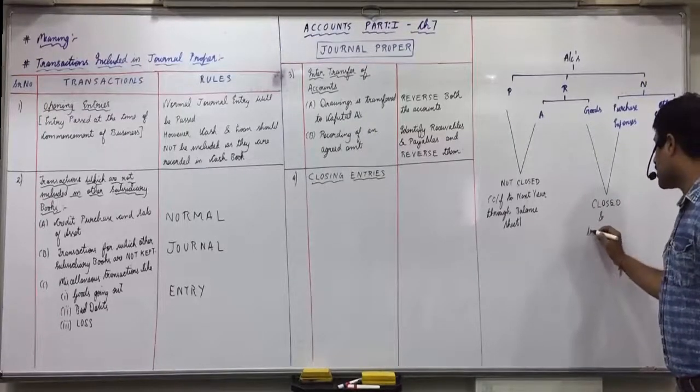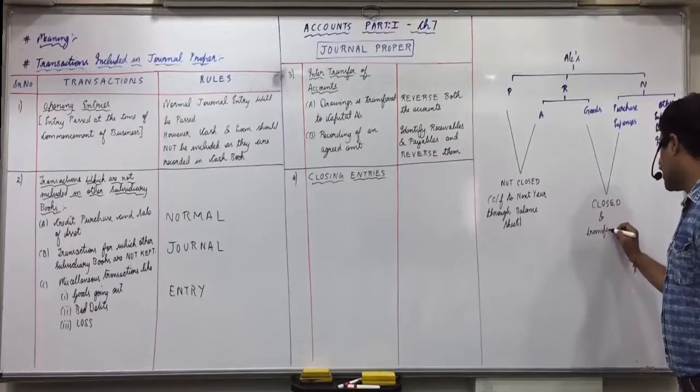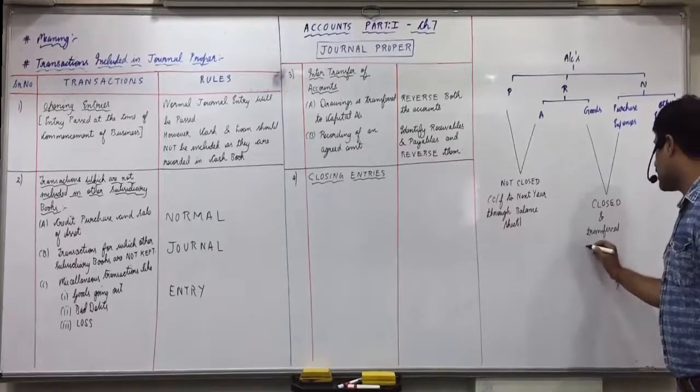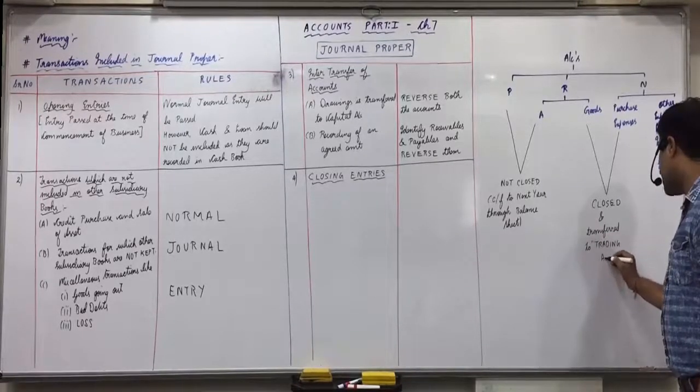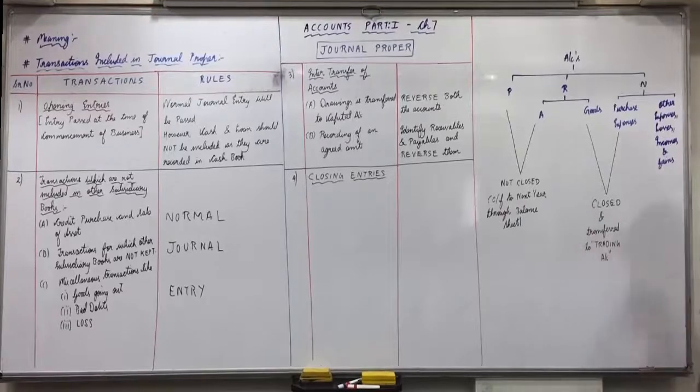Goods account and purchase expenses account are closed and they are transferred to an account called trading account, which we will again study in detail in part 2. And that's why I divided nominal in these two categories.